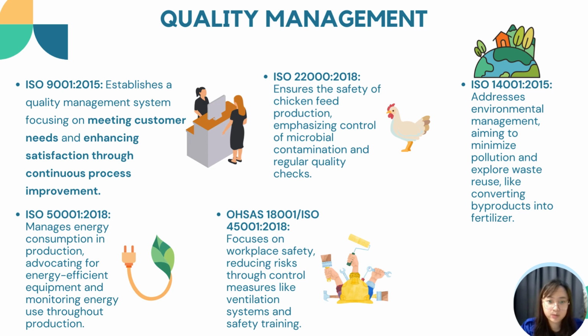The fourth one is the OHSAS 18001 and ISO 45001:2018, which prioritizes workplace safety, minimizing risk through effective control measures. And lastly, the ISO 50001:2018, which aids in managing and reducing energy consumption in our production process. Each standard is a commitment to excellence in our operation.